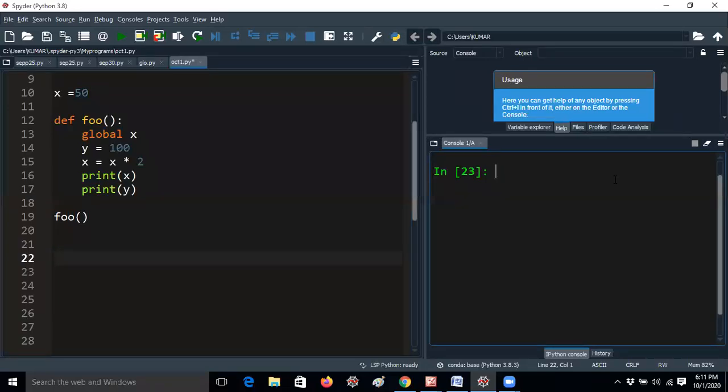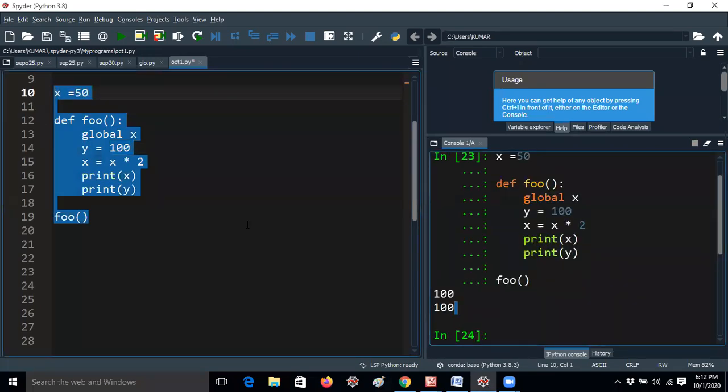So what happened to the students? Some students, no. It's a multiplication operator. If you are giving star 2, it is an integer, right? It is an integer. But still some students are answering 50-50. What is 50-50? 52 times? No, not at all. Okay, let me run this, guys.